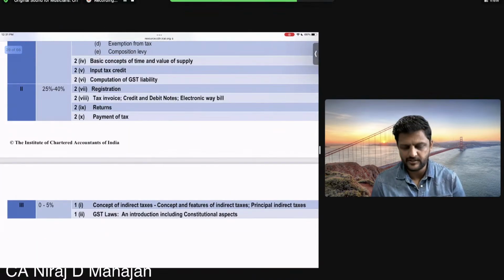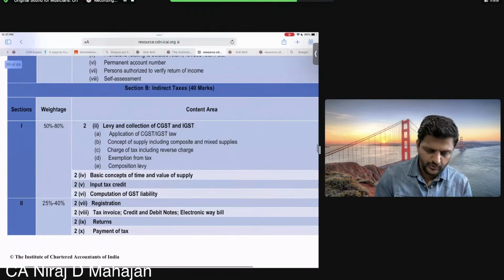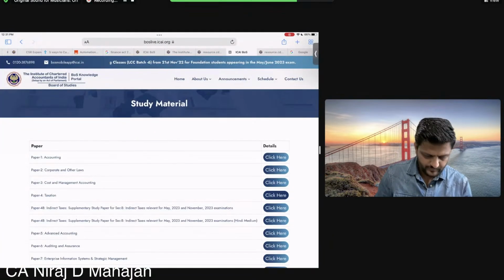You can keep your index page in front of you. You want me to show that also now? Tax, we had opened somewhere, no? This part from study material.